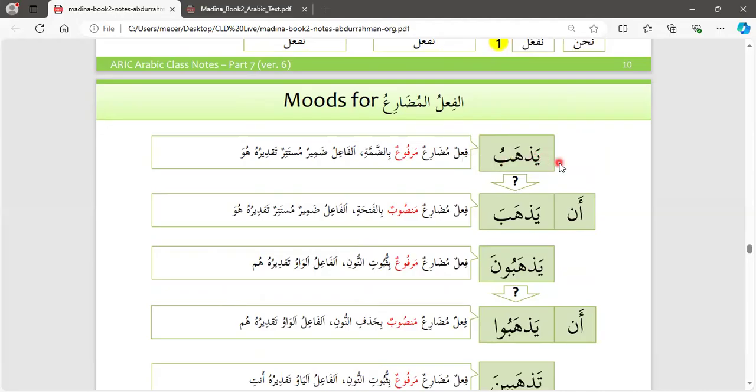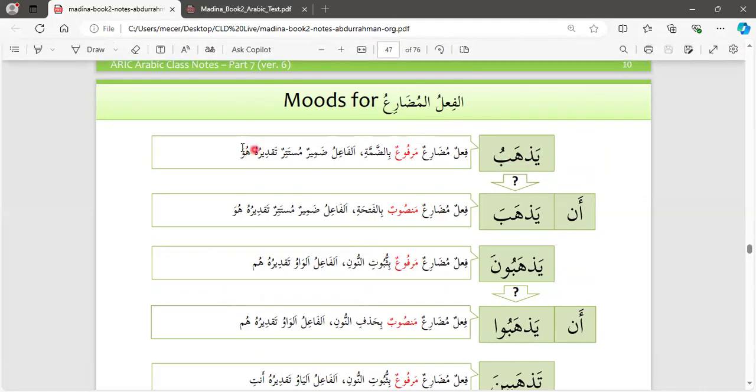So we have to have 2 of the 3 that is expected from fi'lun. In this case, the fi'lun itself, the verb, and the fa'il, which is the doer of the verb. So the doer of the verb is hidden, and we assume that the person whom we are talking about is huwa. That's why we say mustatirun taqdiruhu huwa. It refers to huwa.